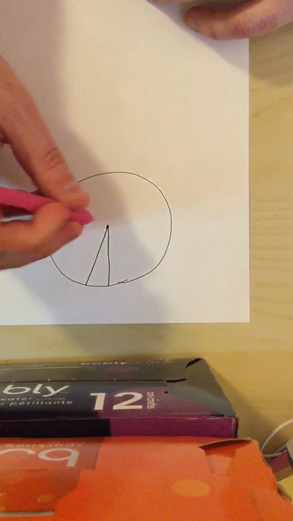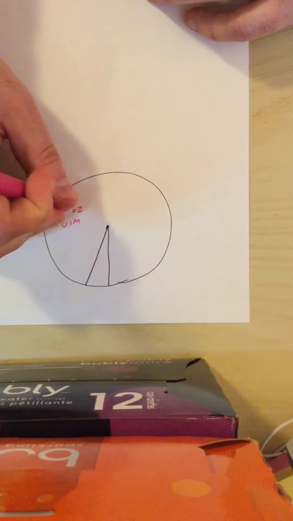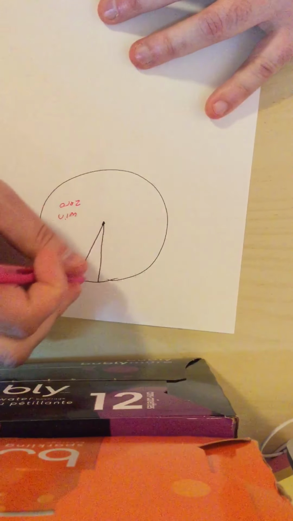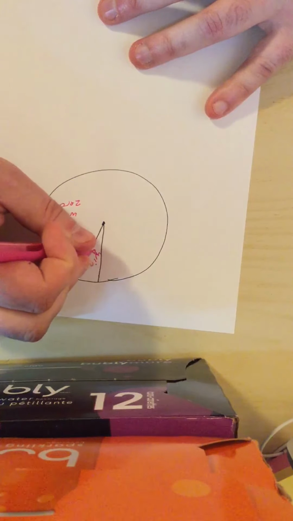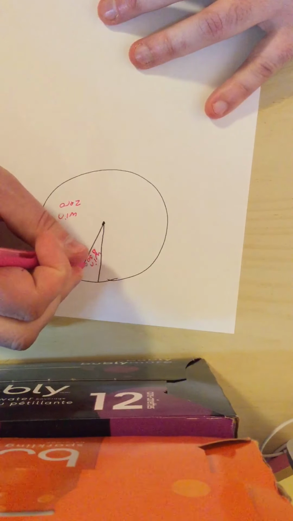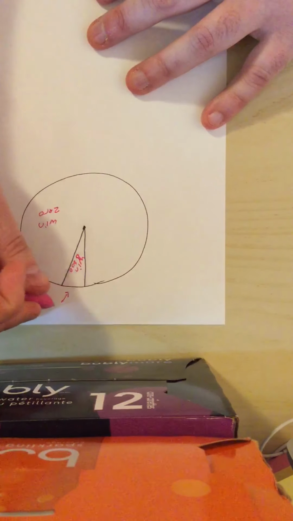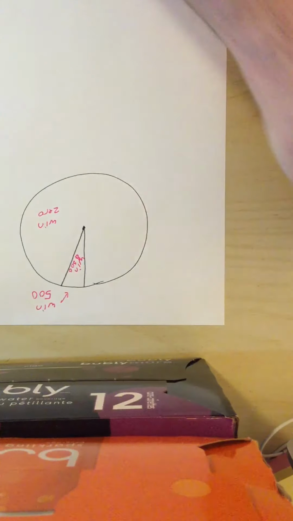This wheel is win 0, so win absolutely nothing. And then this one is win something like 500 bucks. That's hard to see. So it's win 500. That's what it says over there.